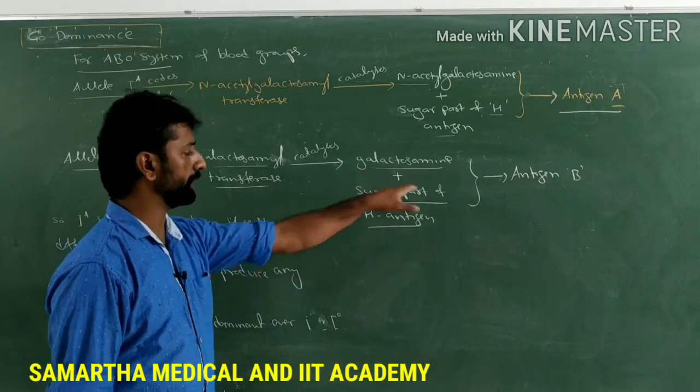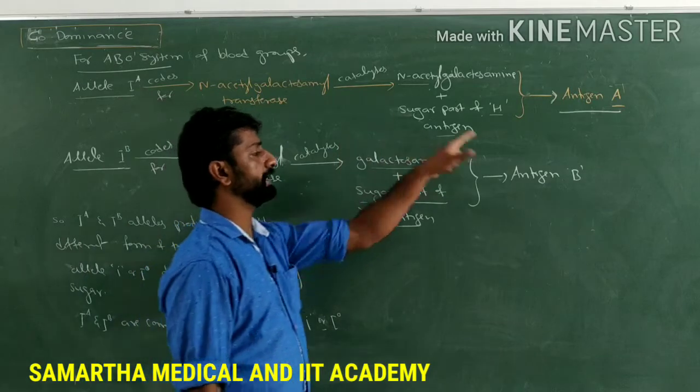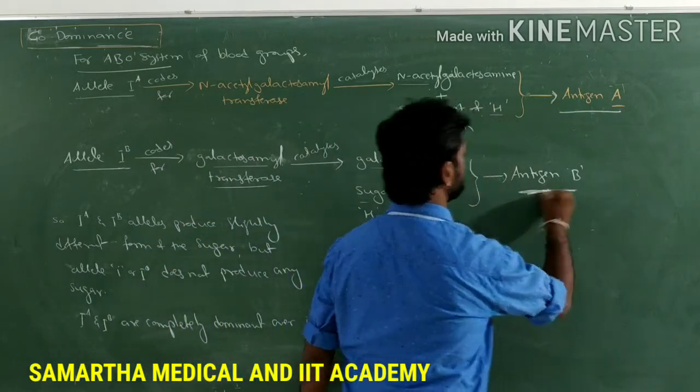To the sugar part of the H antigen, if galactosamine is added, then that antigen will become antigen B.